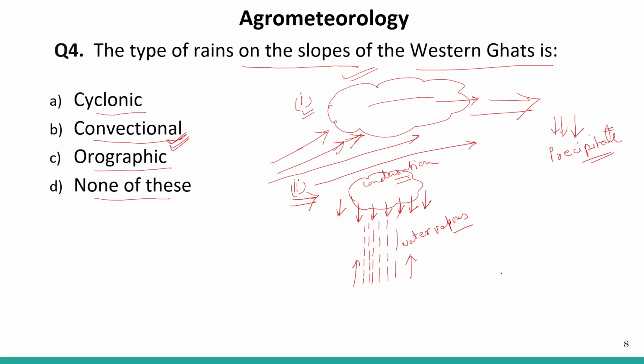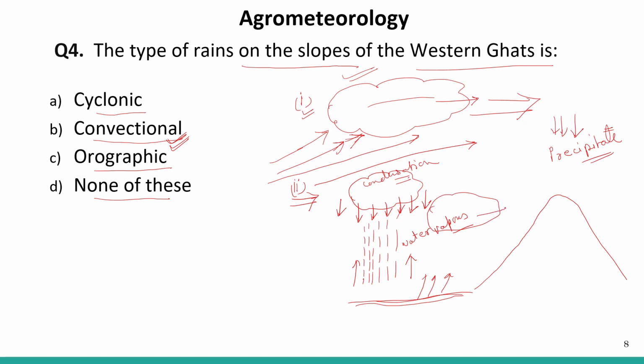So what happens in the orographic? There is a mountain, and at one side there is water. The cloud formation takes place due to the evaporation of water, and clouds are formed here.